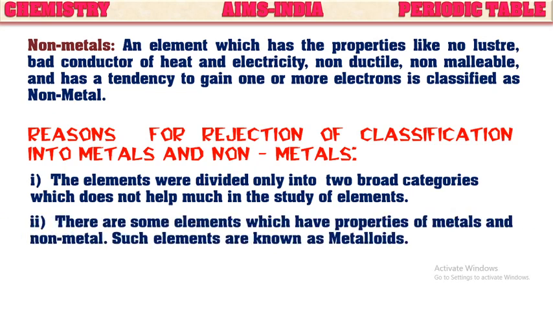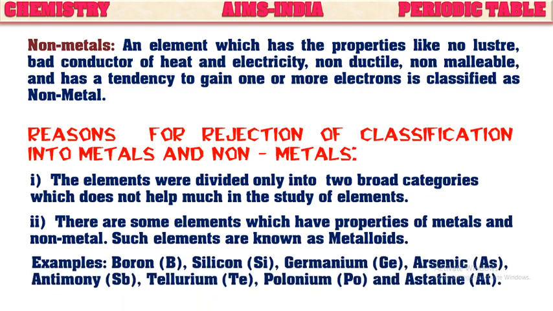Second one is there are some elements which have the properties of metals as well as non-metals. Such elements are known as metalloids. So there is no separate categorization for these metalloids in the Lavoisier's classification. Examples for these metalloids are shown here: boron, silicon, germanium, arsenic, antimony, tellurium, polonium, and astatine. These are all the metalloids. For these, there is no separate categorization by Lavoisier. So this is one of the reasons to reject this.